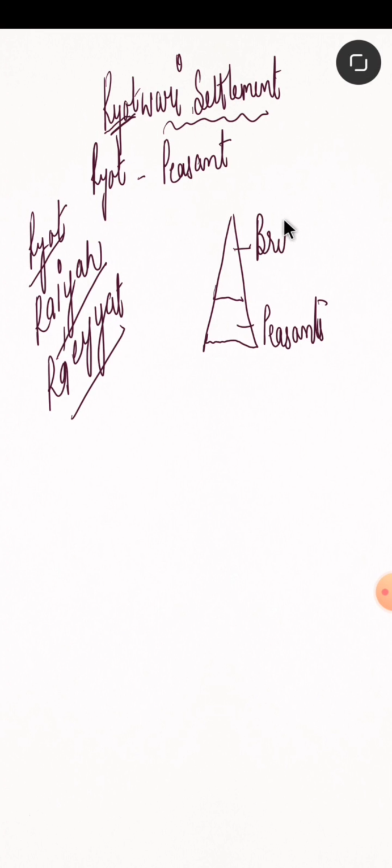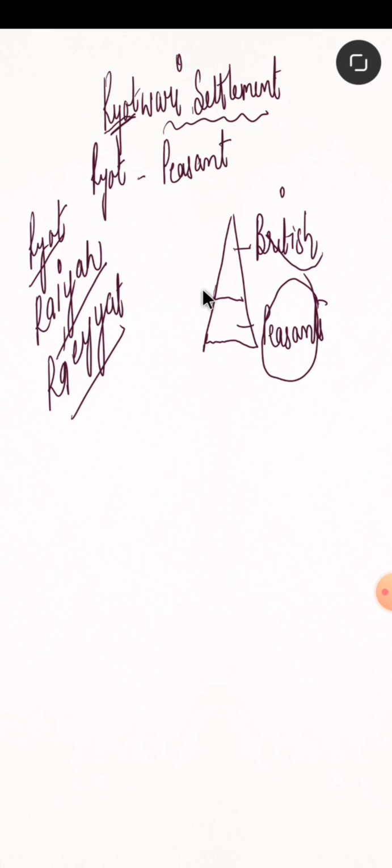Now let's understand again. Come back to the same triangular ladder, which clearly explains who was part of this system. This is a two-level system in which at the bottom came the peasants, and on the top came the British. So there are only two parties involved in it: one is the British, the other one is the peasants.